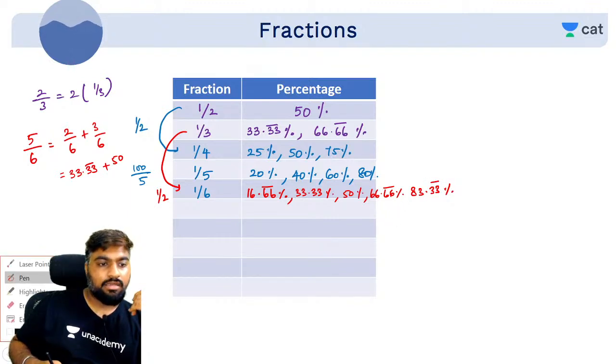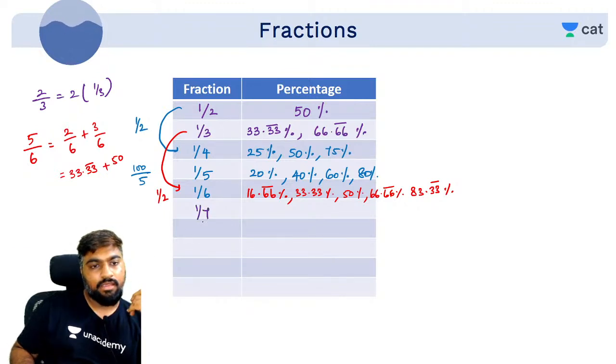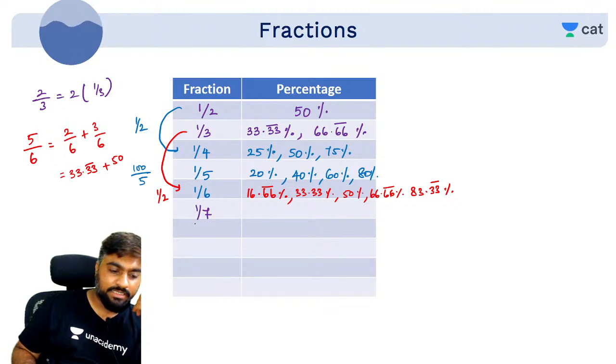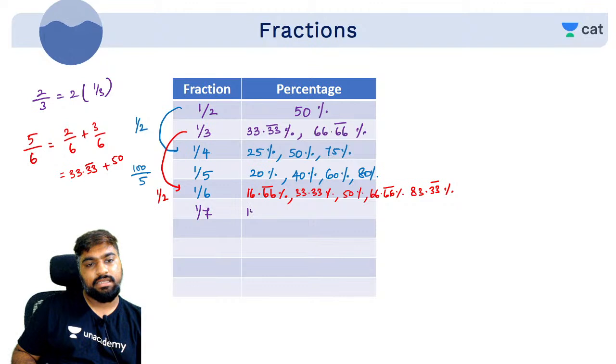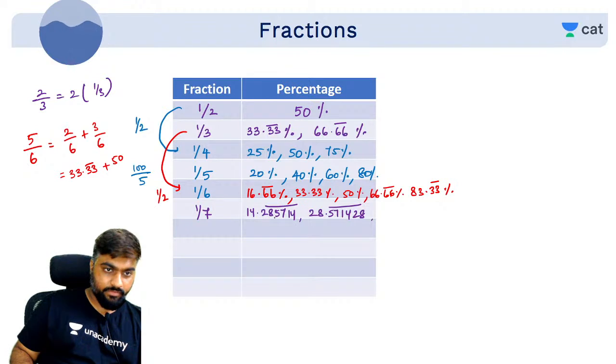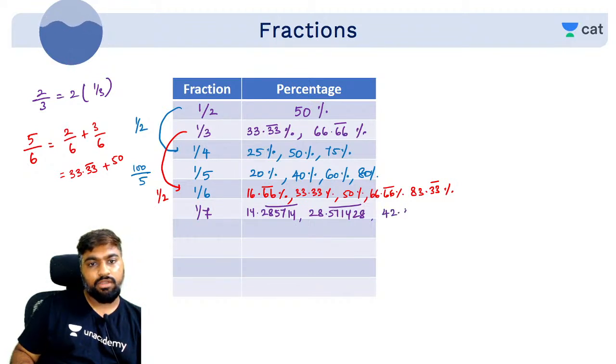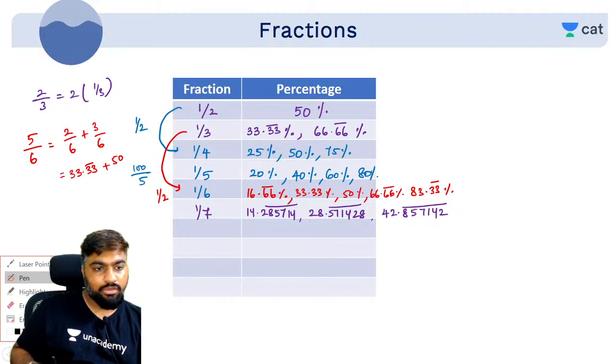Correct? Now let's go to 1 by 7. Can anyone tell me precisely how much 1 by 7 will be in terms of percentage? Precise, exactly precise. So I will tell you a trick. 1 by 7 is basically 14.285714 bar. 2 by 7 is basically 28.571428 bar. Yes. 3 by 7 is basically 42.85714 bar. How is this? I am not remembering this, right? By now you must have seen a pattern. Are you able to see this pattern?